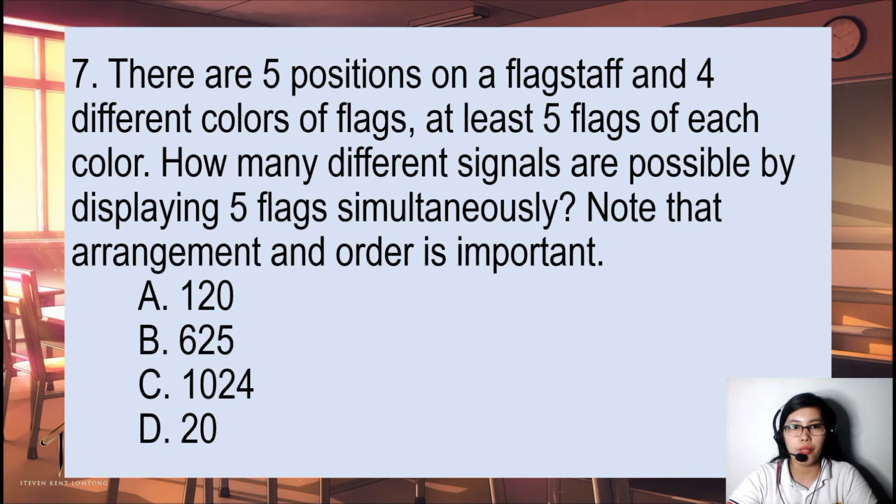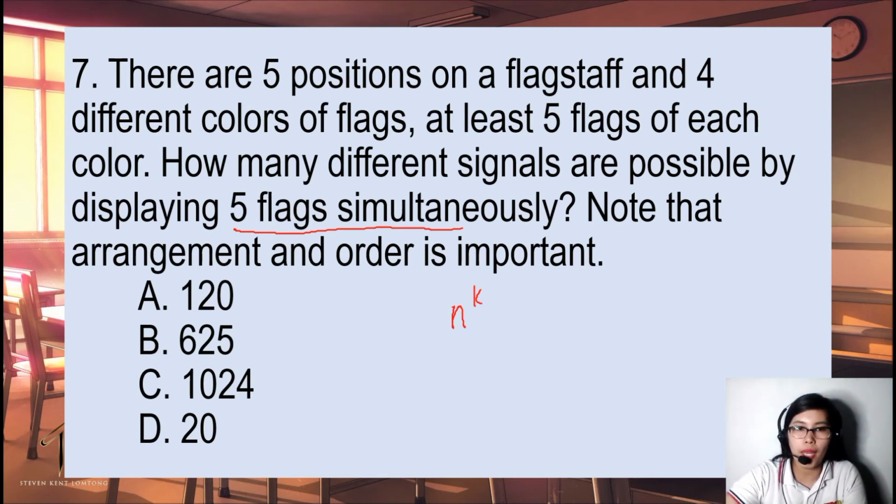Okay, so there are 5 positions on a flagstaff and 4 different colors of flags, at least 5 flags of each color. How many different signals are possible by displaying 5 flags simultaneously? For this type of problem, we're going to use permutation with replacement or unlimited supply, n raised to k.